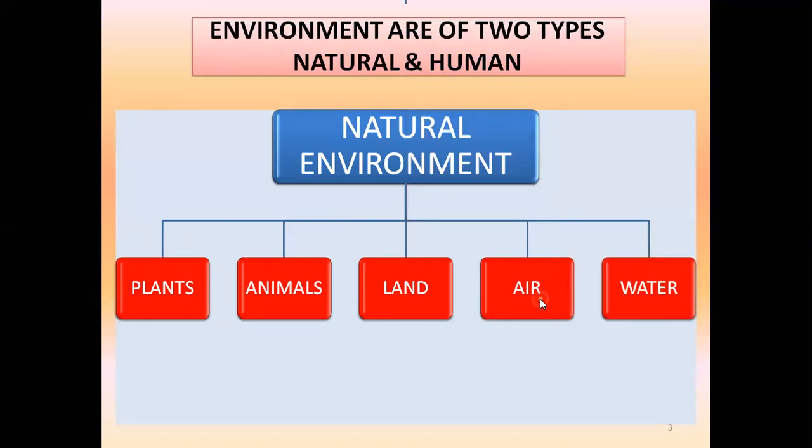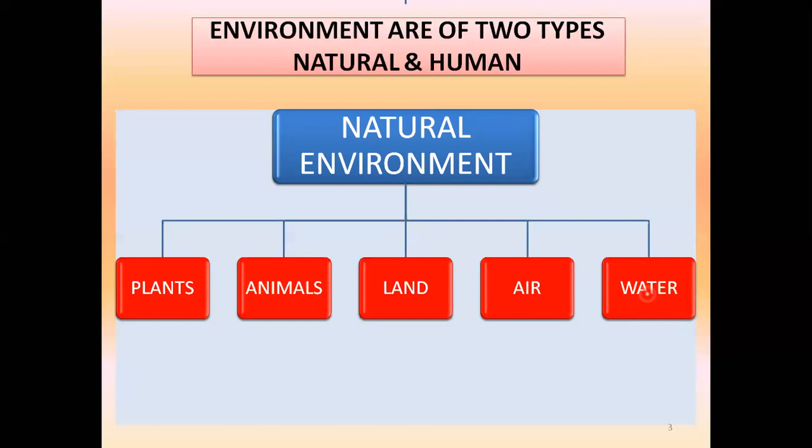Well, air is also important. We cannot survive without oxygen, we know. We cannot survive without land. Where will we live? In the water? No way. So these are the five things that are very very important for our survival: plants, animals, land, air, and water. They come under the division of natural environment, because these things have been given to us by the nature, by the Almighty. We have not created plants, animals, land, air, water. So these are natural environment.